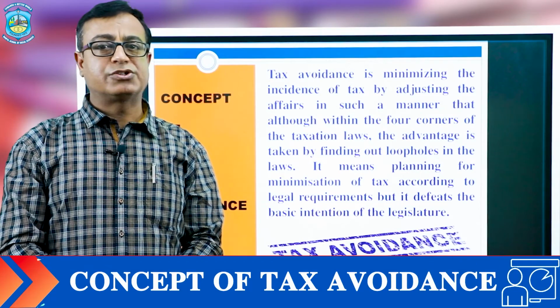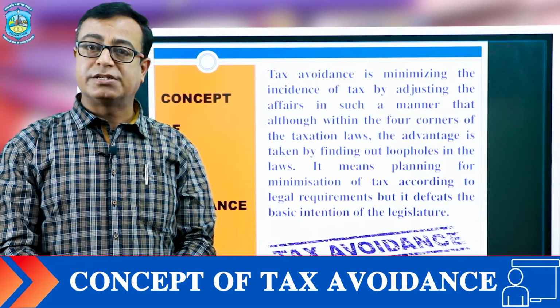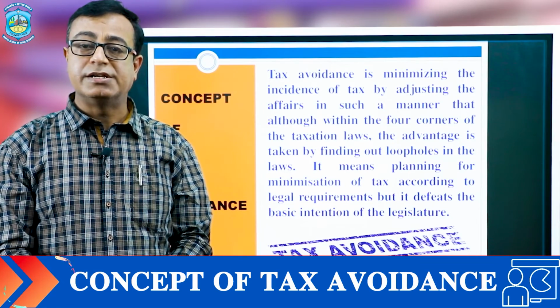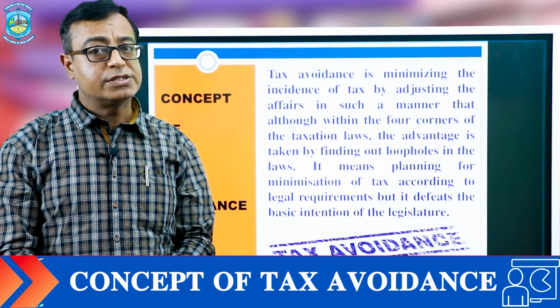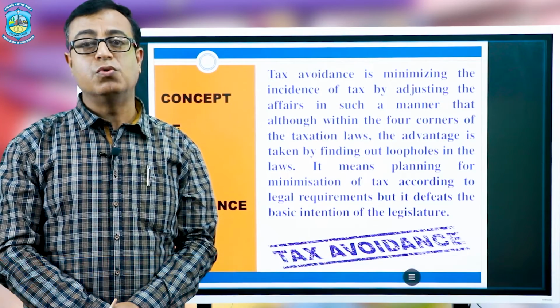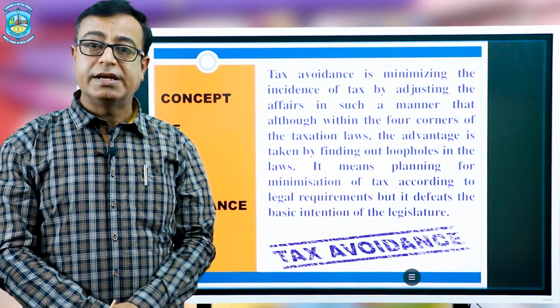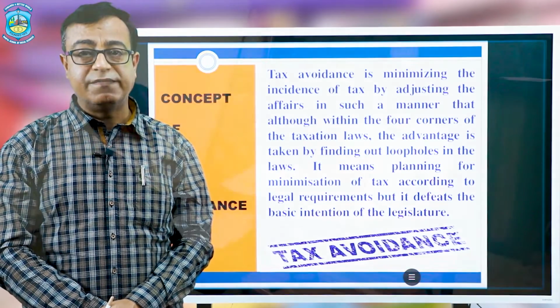Dear student, our next concept is tax avoidance. What is tax avoidance? It is another method of saving tax, but it is not in a moral way. It is a process to avoid or dodge the tax by taking the advantage of loopholes or deficiencies or limitations of a tax law.